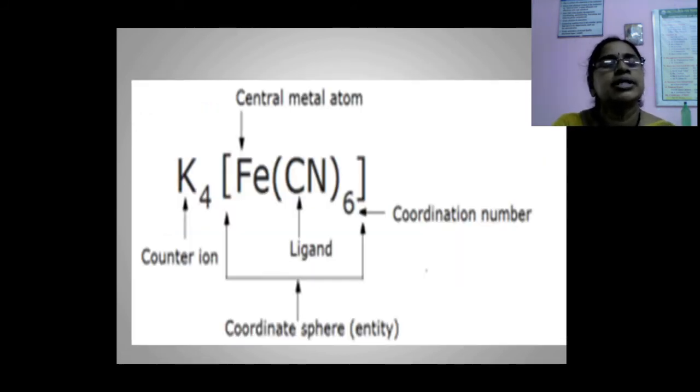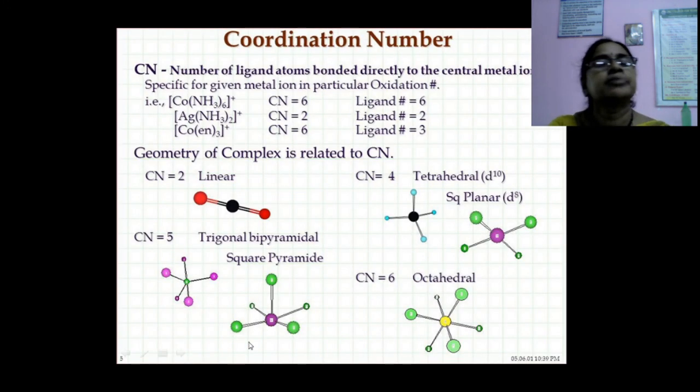This is another example of a coordination compound. This indicates the whole terminology. For example, this is iron, the central metal atom. These cyanide ions are called ligands. This 6 indicates the coordination number. Coordination number means this iron is surrounded by 6 ligands. This whole is put in square brackets. It is called the coordination sphere.